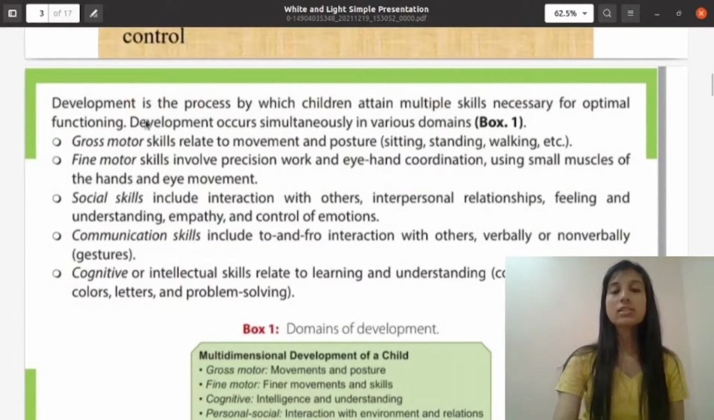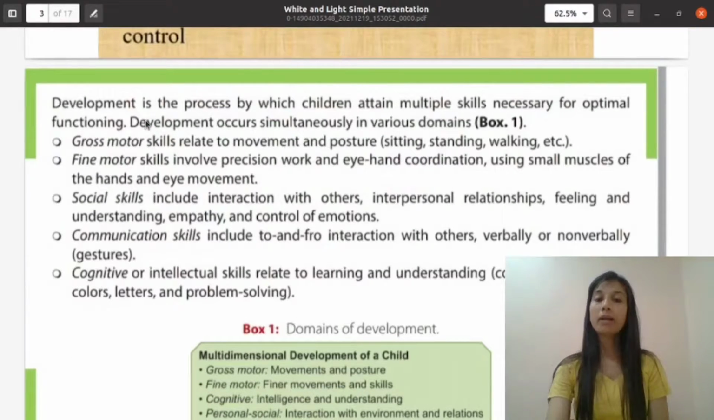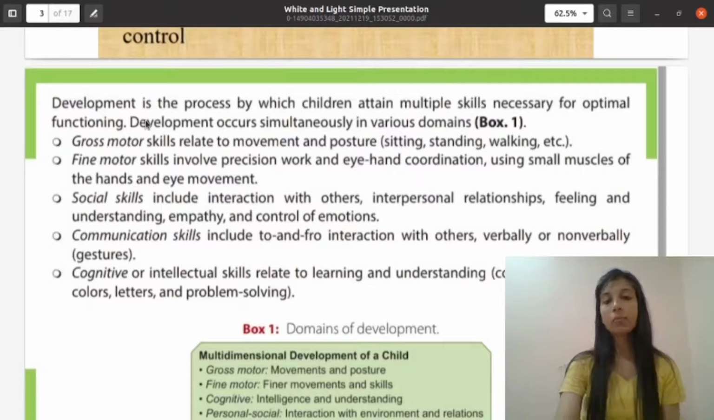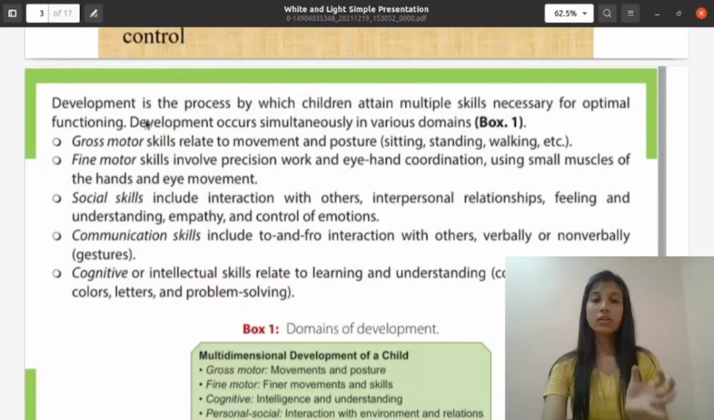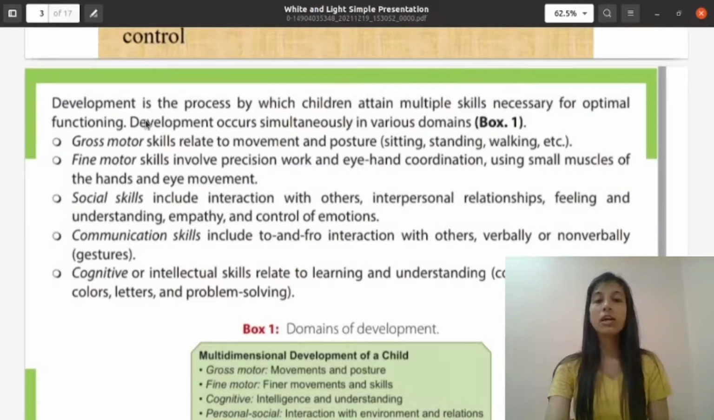Development is the process by which children attain multiple skills necessary for optimal functioning. Development occurs simultaneously in various domains like gross motor skills, social skills, communication skills, cognitive or intellectual skills. Gross motor skills relate to the movement and posture, like sitting, standing, walking, etc.